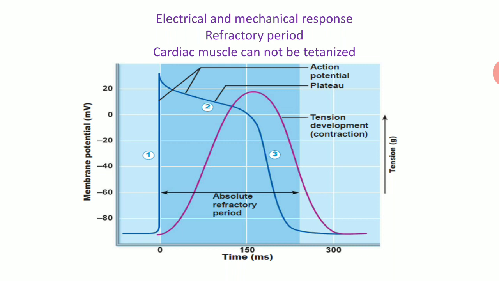So suppose we consider that tetanus had occurred, then the heart would be in sustained contraction with no relaxation, the heart would not get a chance to fill, and this would be a very catastrophic condition. So nature has created it like this, so that heart muscle cannot be tetanized. Thank you for your patient listening.